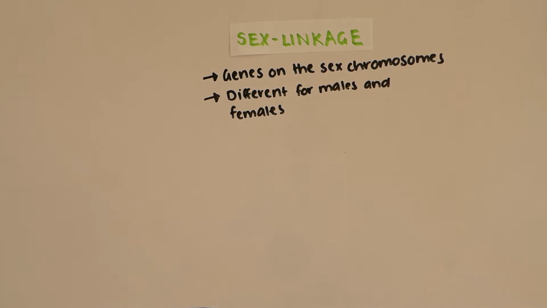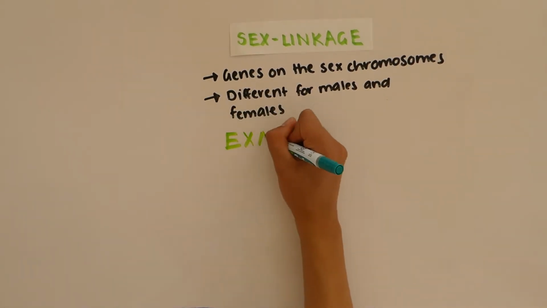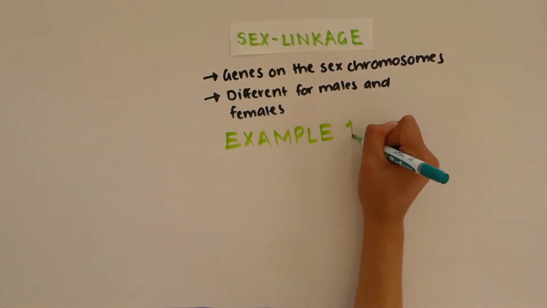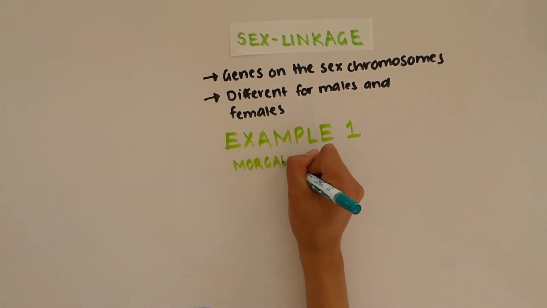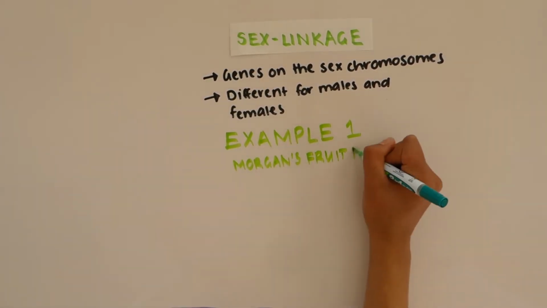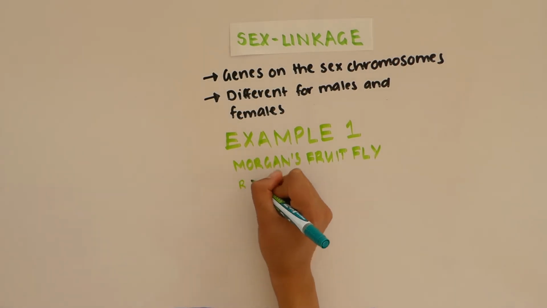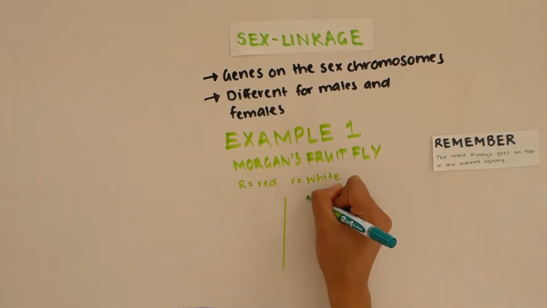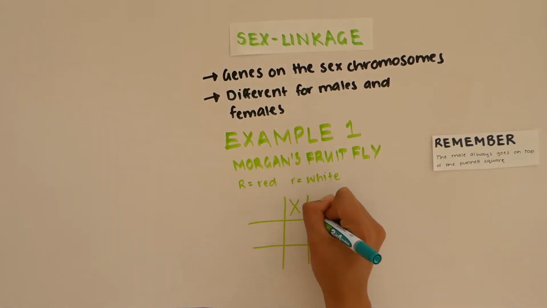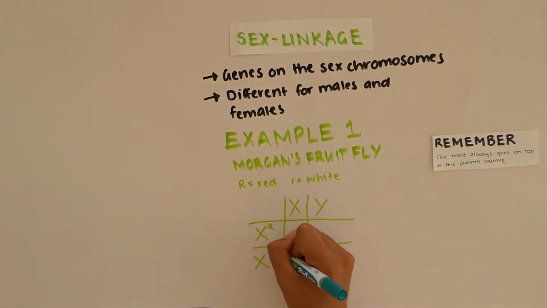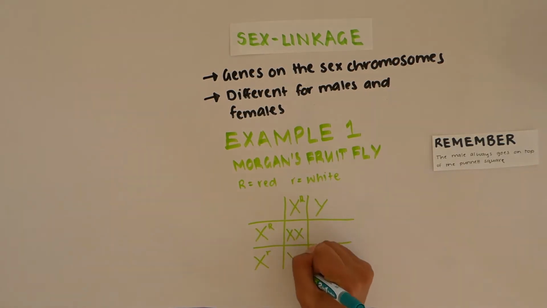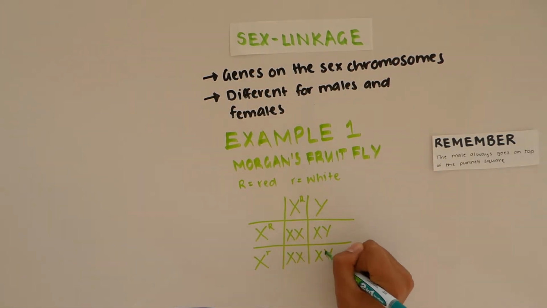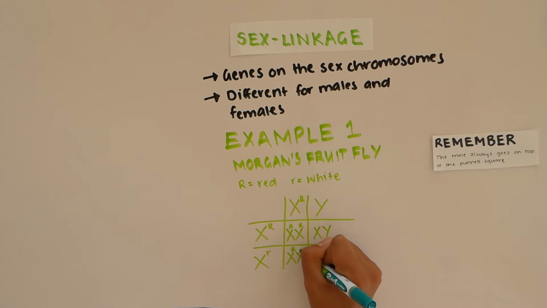Thomas Hunt Morgan is an American biologist who was able to prove the chromosomal theory of inheritance through his studies of the fruit fly, thus linking the inheritance of genes to a chromosome. In his experiment, Morgan used fruit flies with the gene determining eye color on the X chromosome. As the female fly, who has two X chromosomes, she will inherit two of the eye color genes, whereas males who only have one X chromosome can only inherit one eye color gene that will determine their phenotype.